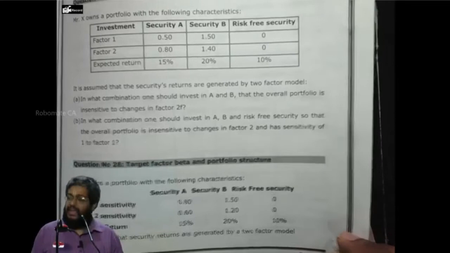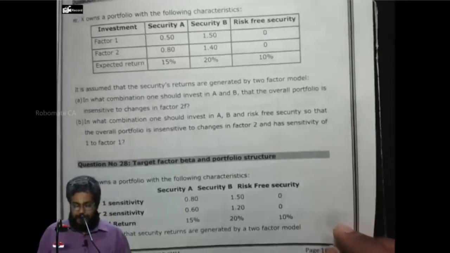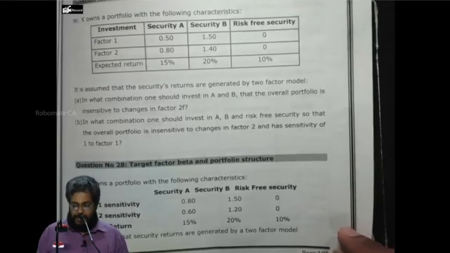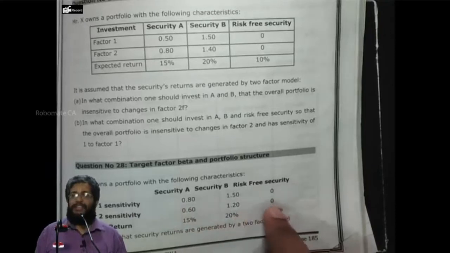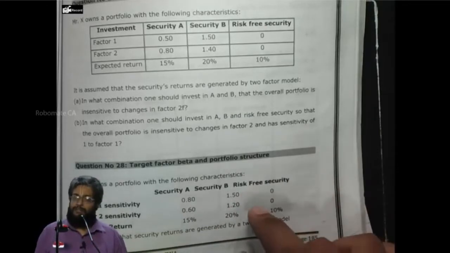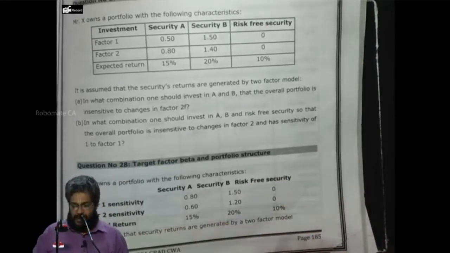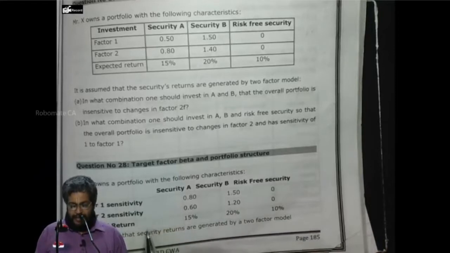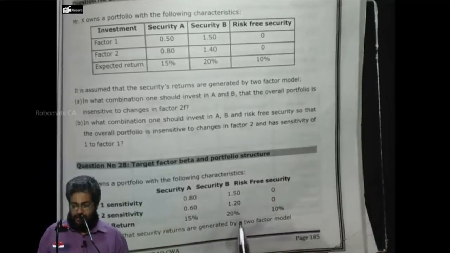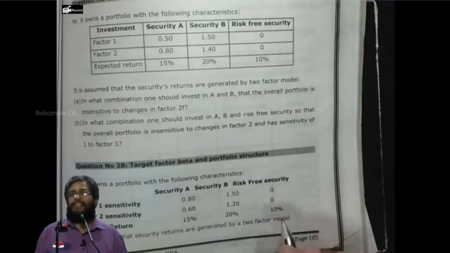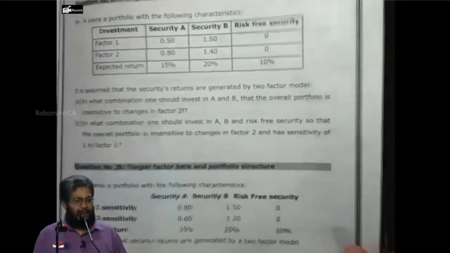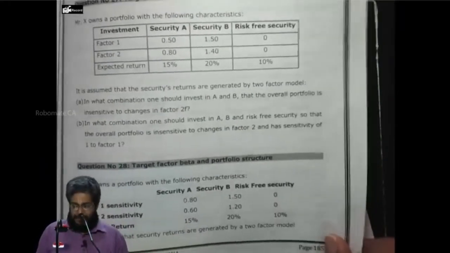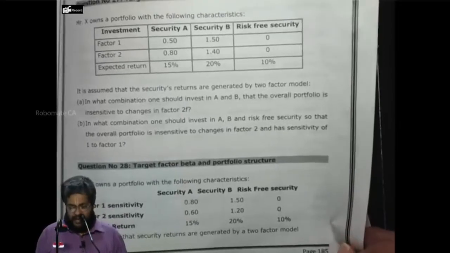Security A, security B, and risk-free security. Factor 1 sensitivity: 0.8, 1.5, 0. What is this 0.8, 1.5, 0? Factor 1 beta. Sensitivity or variability means what? Beta. Factor 1 beta is 0.8, 1.5 and 0. Factor 2 sensitivity is 0.6, 1.2 and then 0. Why do we have 0 as the beta for the risk-free security? It does not react to any market or macroeconomic factor. Expected return is 15, 20 and then 10%.